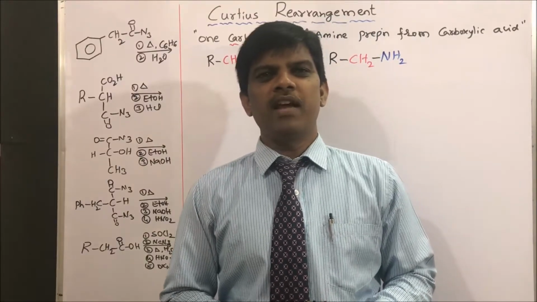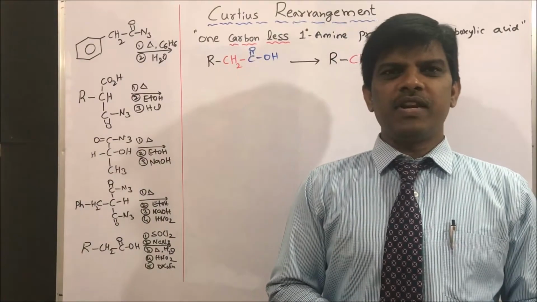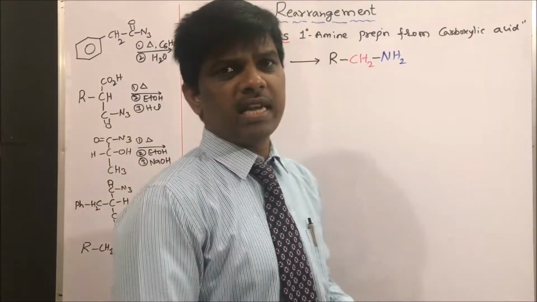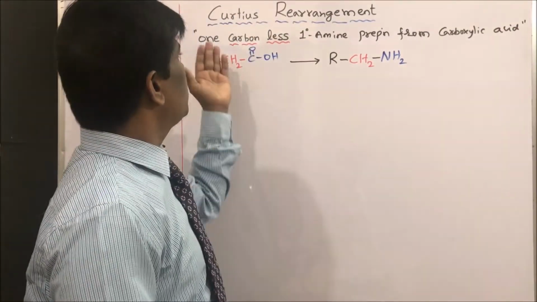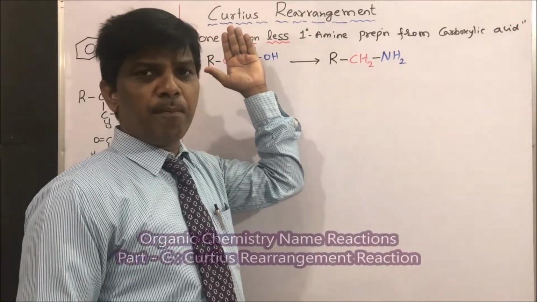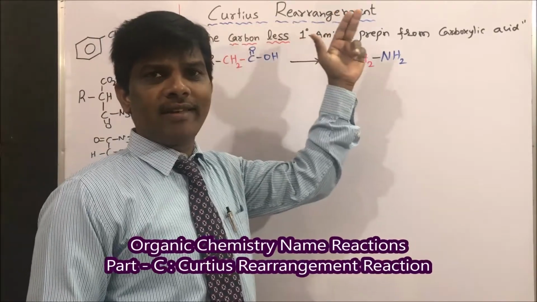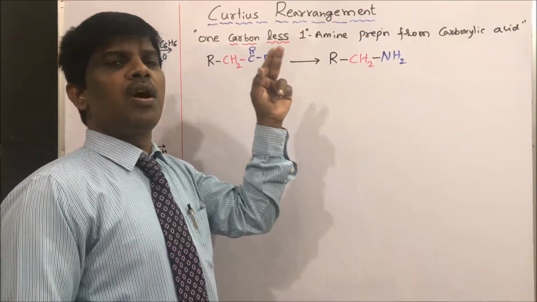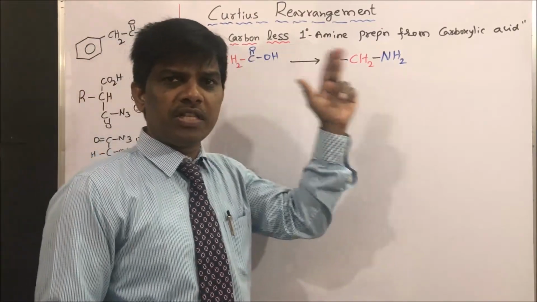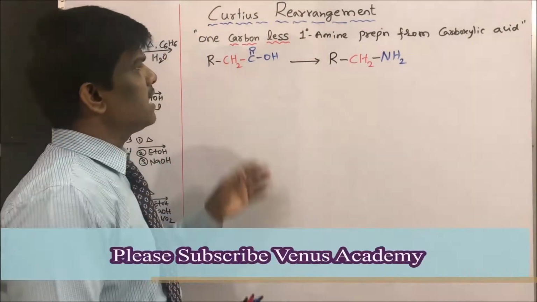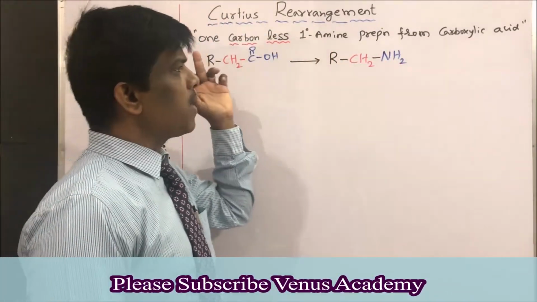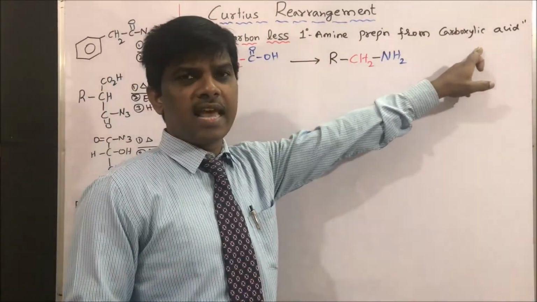Welcome to the name reactions of organic chemistry. Dear students, we have been learning very important name reactions of organic chemistry. Today we are going to learn a very important name reaction, that is Curtius rearrangement. It is a rearrangement reaction to electron deficient nitrogen. Moreover, this reaction gives primary amine with one carbon less from carboxylic acids.